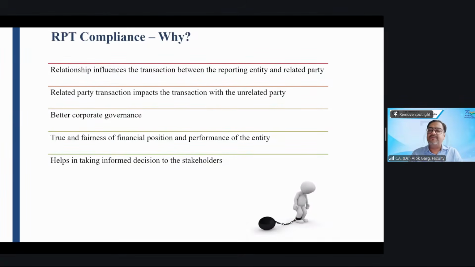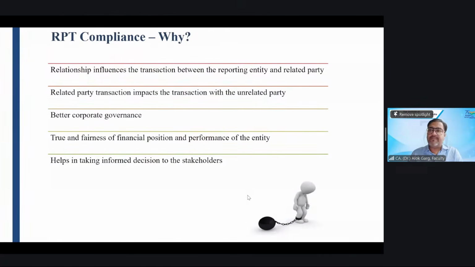For example, I am the parent company and I have a subsidiary. Okay. So on the subsidiary board, who has full control? Parent will have full control on the subsidiary board, right? So if it is a subsidiary, parent can influence the subsidiary company to sell the goods at a specified price. Parent can influence the price of the goods sold by the subsidiary. Okay. That is number one.